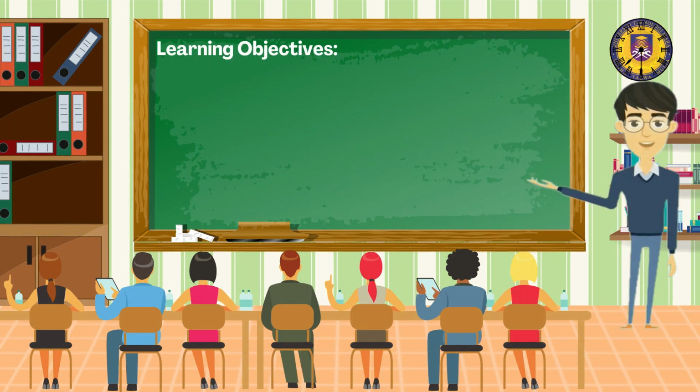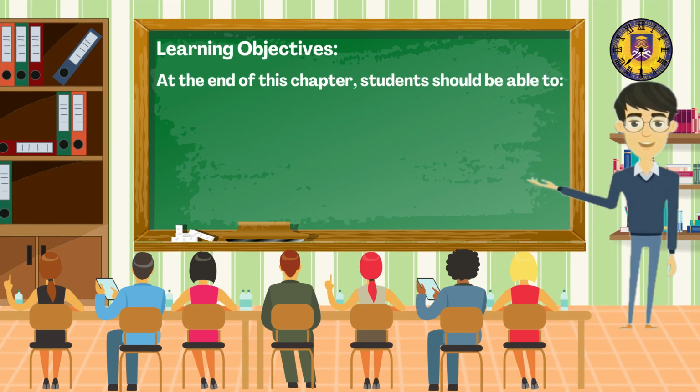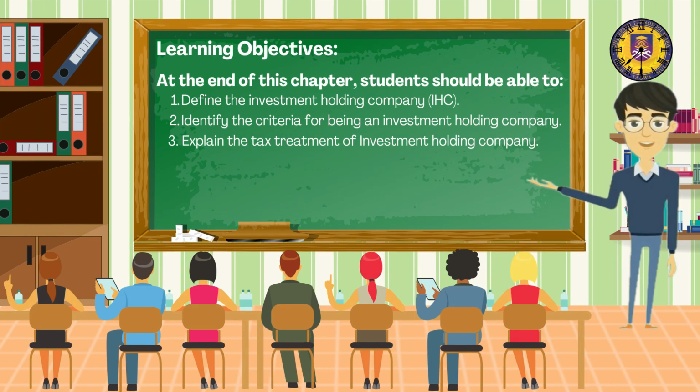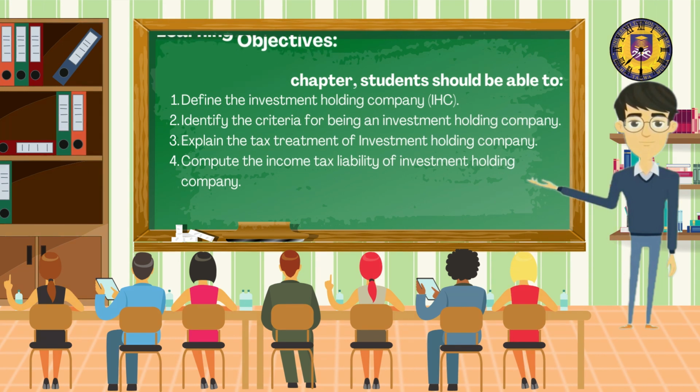Before we start our lesson, let's review together the learning objectives of the topic. At the end of this chapter, students should be able to define the Investment Holding Company (IHC). Second, students are also able to identify the criteria for being an investment holding company. Third, students are able to explain the tax treatment of investment holding company. Lastly, students are able to compute the income tax liability of investment holding company.